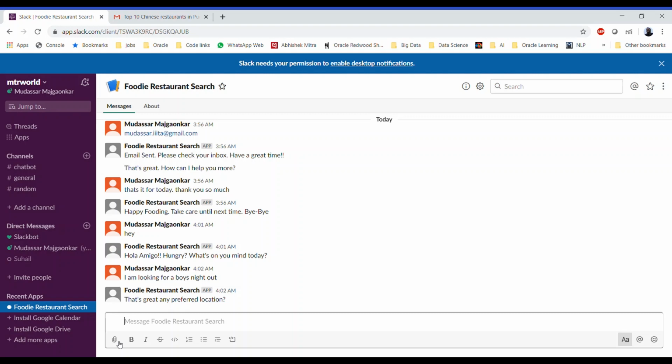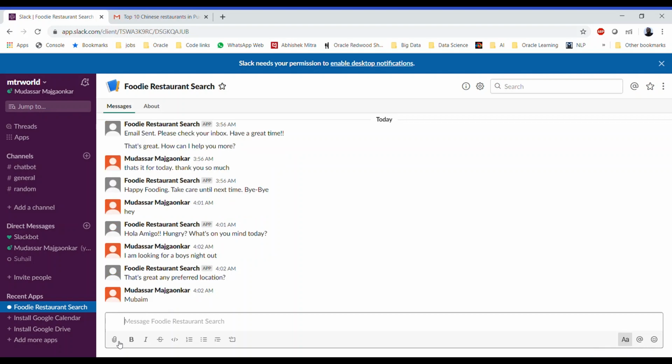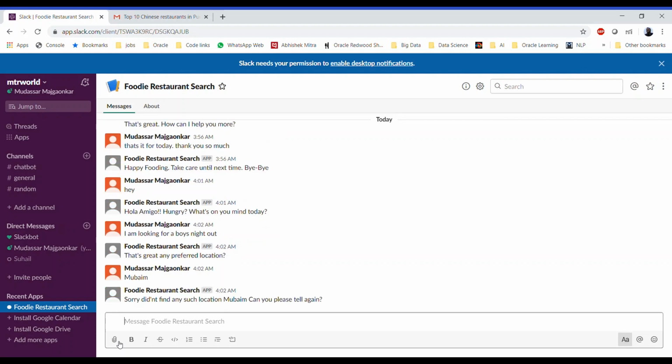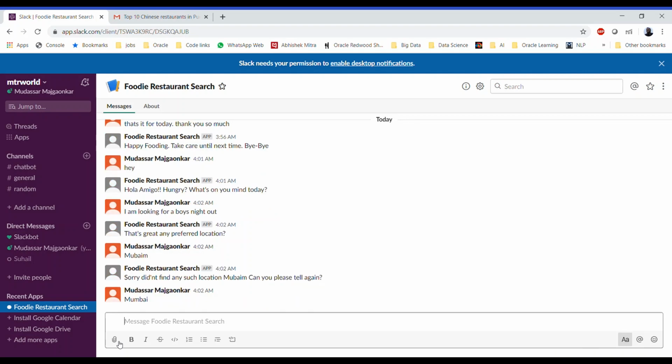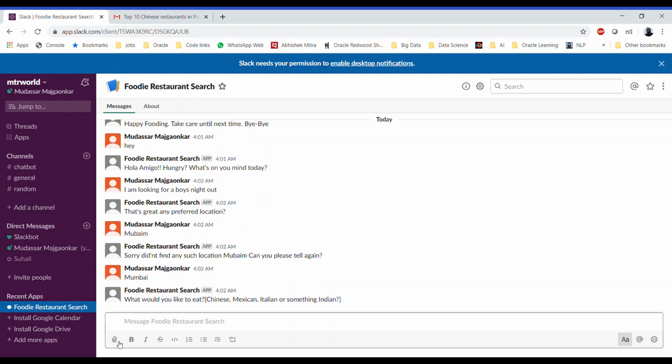Let's misspell the name of Mumbai and check if the bot is able to verify that name or not. So since it's misspelled, it won't be able to find it, and it will ask you to re-enter the name. So let's re-enter the name again, and this time correctly. So let's enter Mumbai. So yeah, it has verified the location and it's asking for the cuisine. So let's specify American.